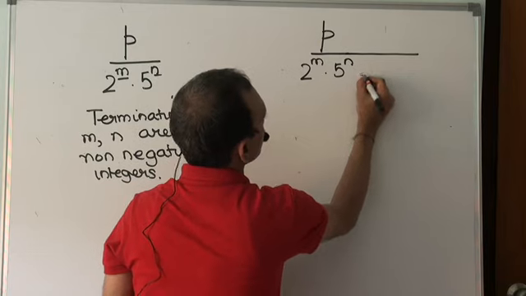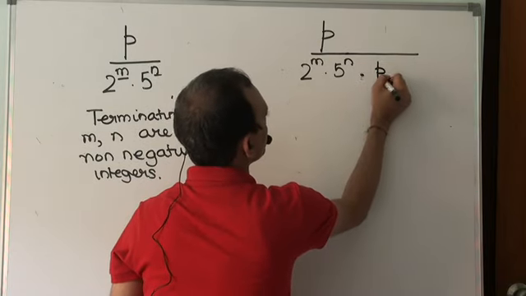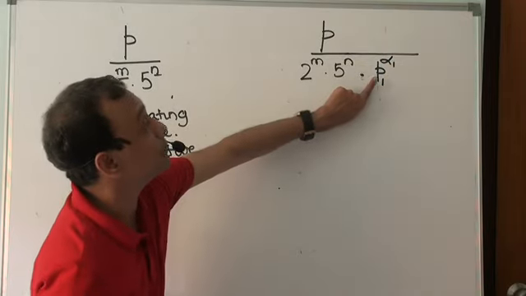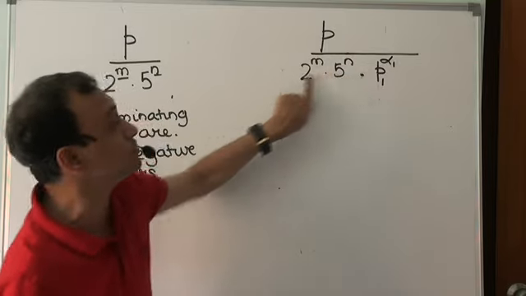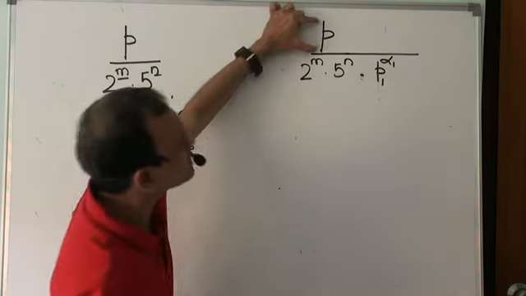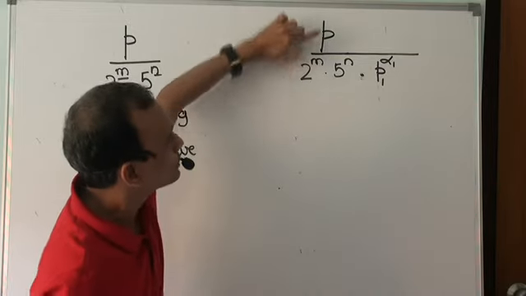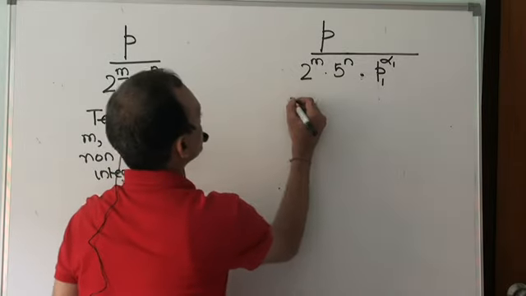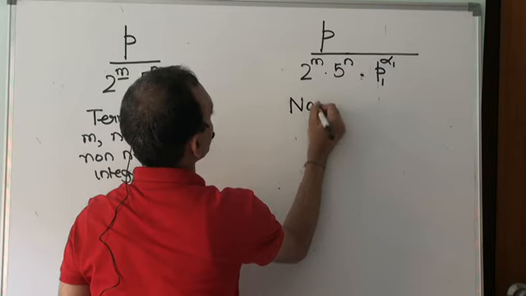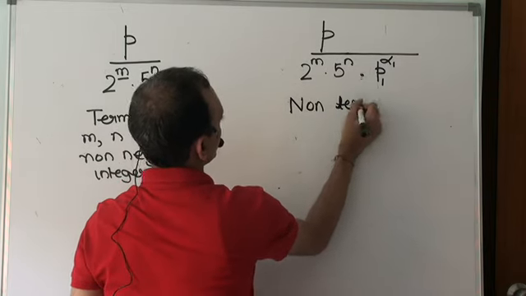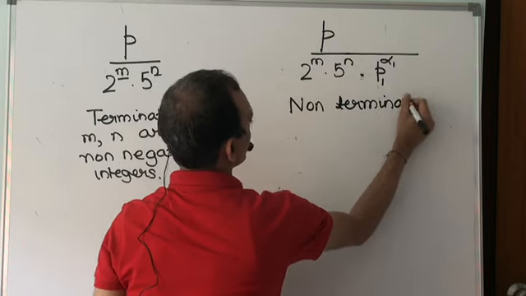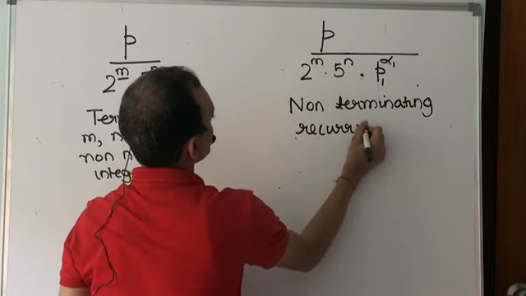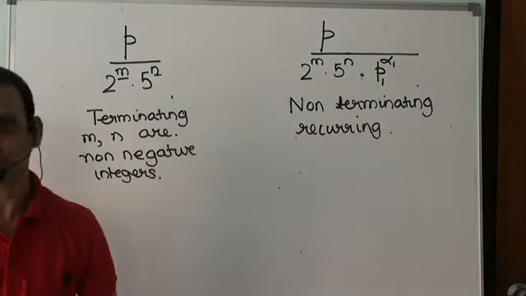In addition, there is a prime factor p1, where p1 is neither 2 nor 5. If this happens, and if there is nothing common between the numerator and denominator, the numerator and denominator are co-prime, have no factors in common, then this kind of a rational number would be a non-terminating recurring kind of representation of rational numbers. Yes or no? Right?